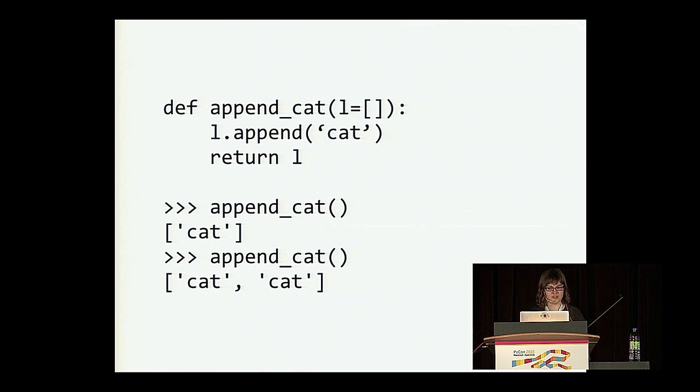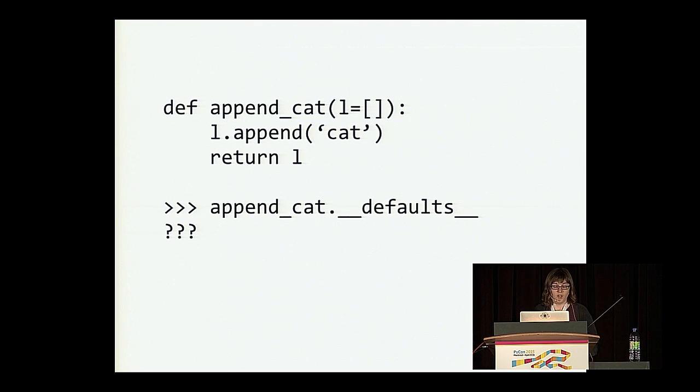It'd be totally reasonable to assume that any time we call append_cat without any arguments, Python would initialize a new empty list for us to assign to L, but that does not seem to be the case here. So what's going on? Well, in Python, functions are objects, and as a result, they have some attributes defined on them. One of those attributes is called __defaults__, because we're using Python 3. If we were using Python 2, it would be called func_defaults. We can use these attributes to learn about what's happening in the function from outside of the function body. And sometimes we can do some fun things to the function with them, too.